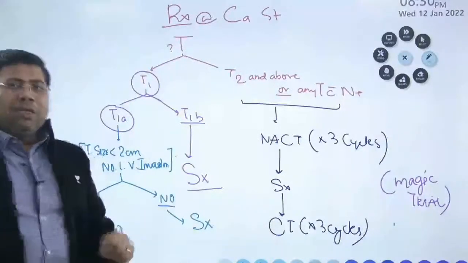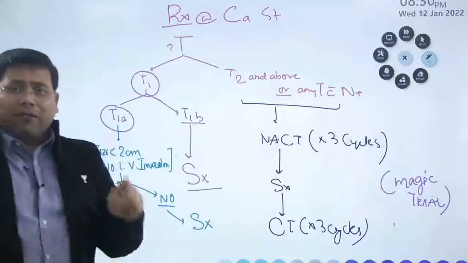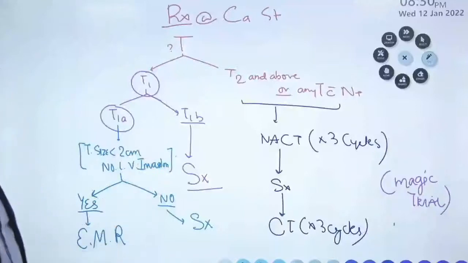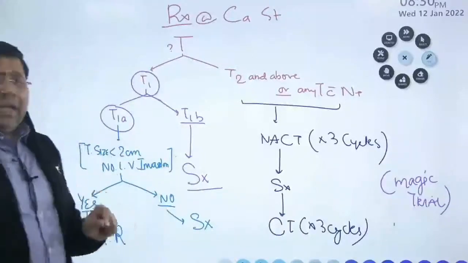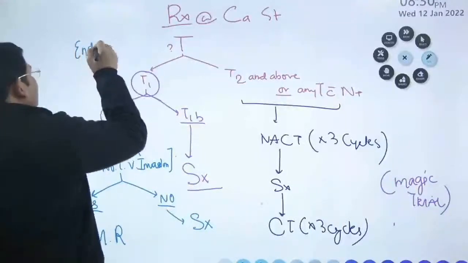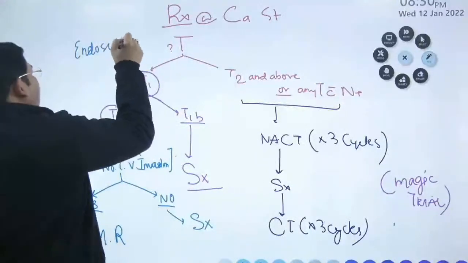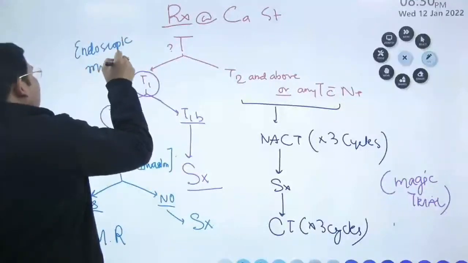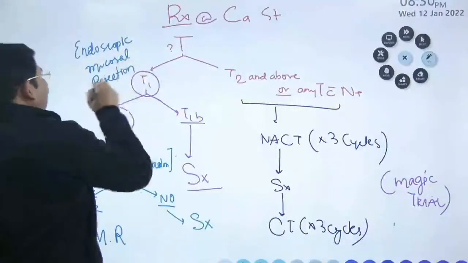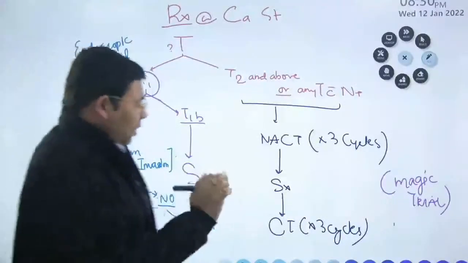If it is less than 2 centimeter, T1A tumor, that means confined to the mucosa, size small, no lymphovascular invasion, we'll go for EMR. What is EMR, students? Endoscopic mucosal resection. Is that clear to everyone? I hope that must be clear. The next thing is, what surgery are we planning to do and what lymphatic dissections are we planning to do?